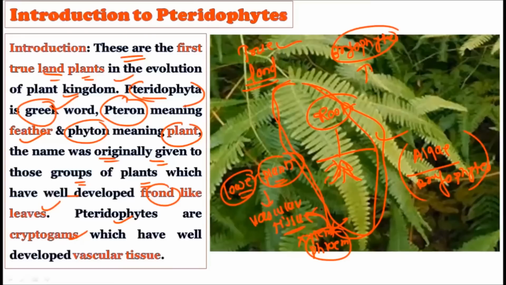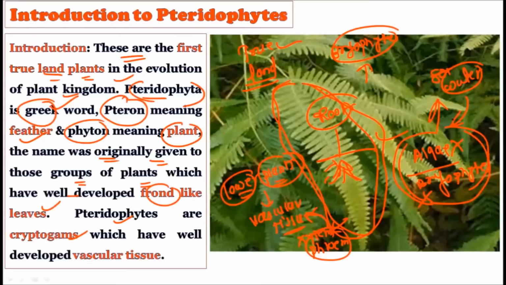But all these structures, that is the xylem and phloem, are absent in the algae and the bryophytes, and due to this lacking, algae and bryophytes have to live inside or around the water. Water is always needed for their growth and development, because they cannot conduct the water inside their bodies. They have to absorb it from their surroundings, and that is why algae and bryophytes typically require water bodies to grow.